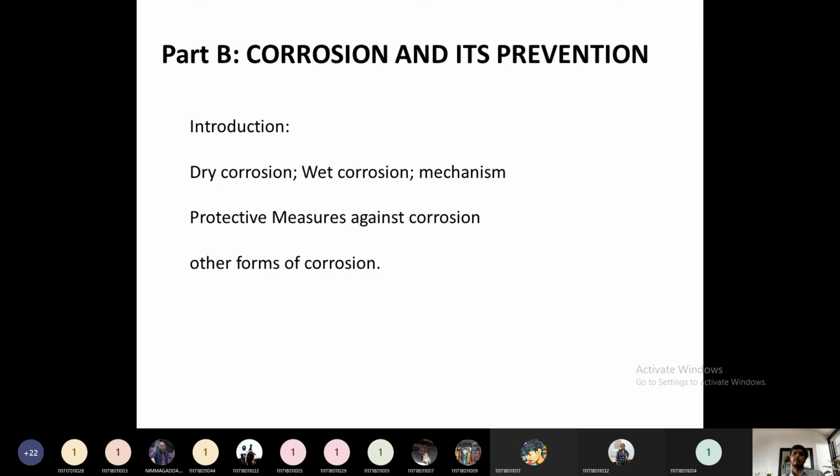We have to study what are the protective measures we have to take to prevent that particular metal or material from corrosion. We have to study prevention measures like anodizing, like coating, surface coating. Then other forms of corrosion, like crevice corrosion, pitting corrosion. Apart from this, these are two major corrosions, but there are many types of corrosion: pitting corrosion, crevice corrosion. You might have studied this one. So we have to see in detail about this one.